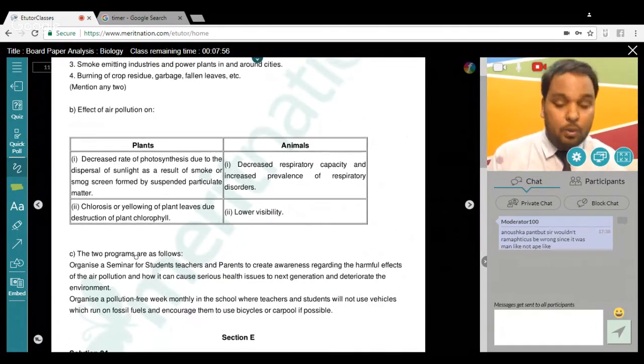That one program you can do. Next, organize a pollution-free week. Nowadays it's happening monthly in some schools, where teachers and students will not use vehicles which run on fossil fuels, and they are encouraged to use bicycles or carpool if possible. So these are the ideas.